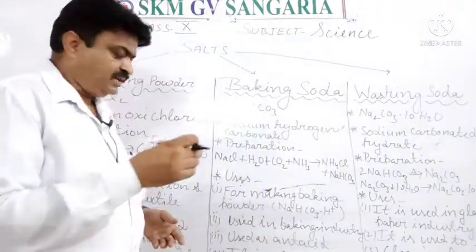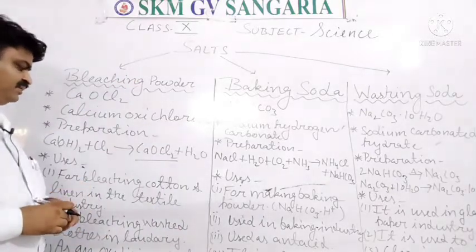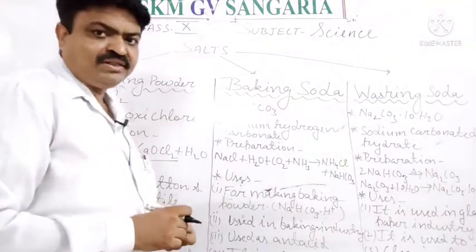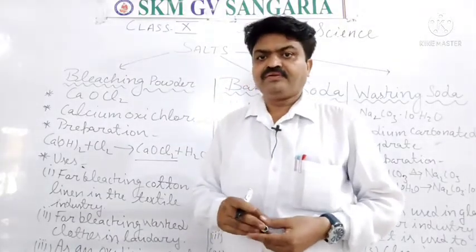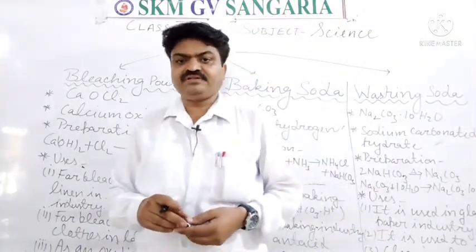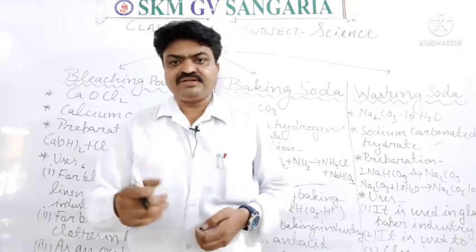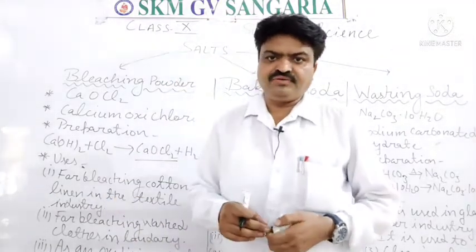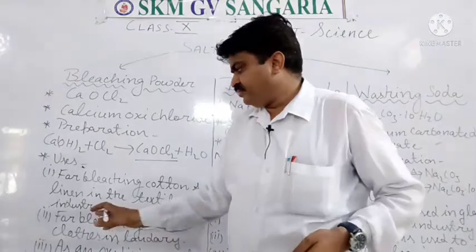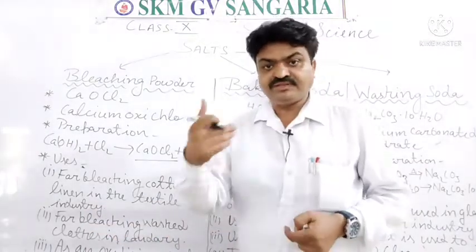Another importance of this powder, students, is that it is also used in the cotton or textile industries to bleach the textiles or the clothes. It is also used in laundries to wash or bleach the clothes.